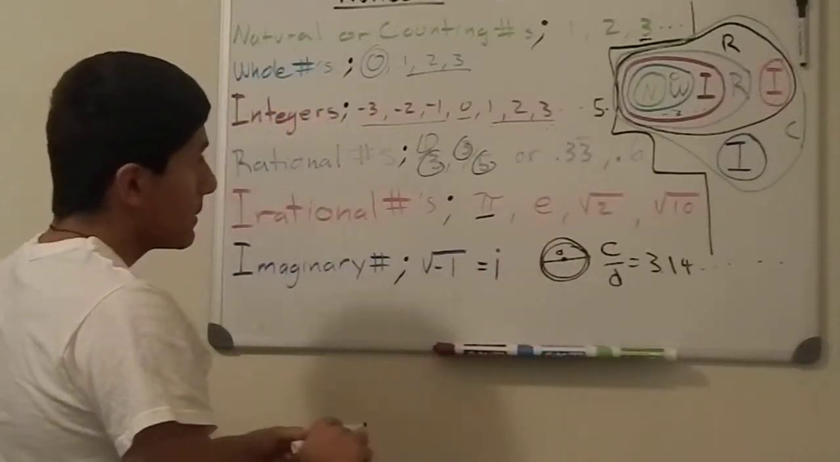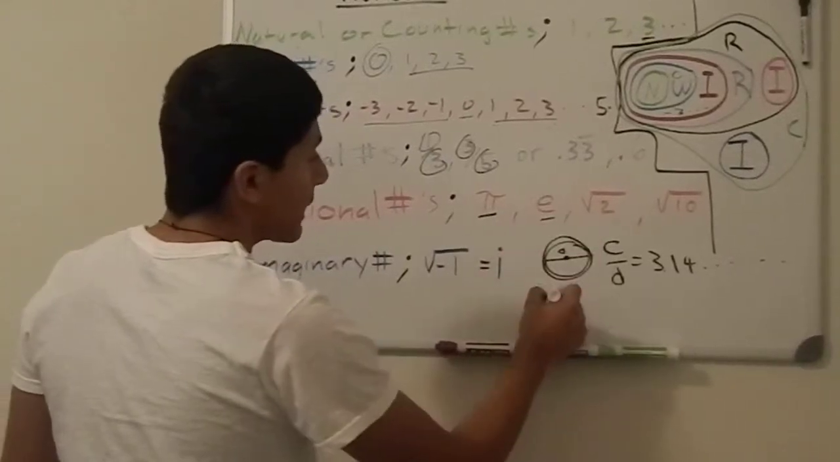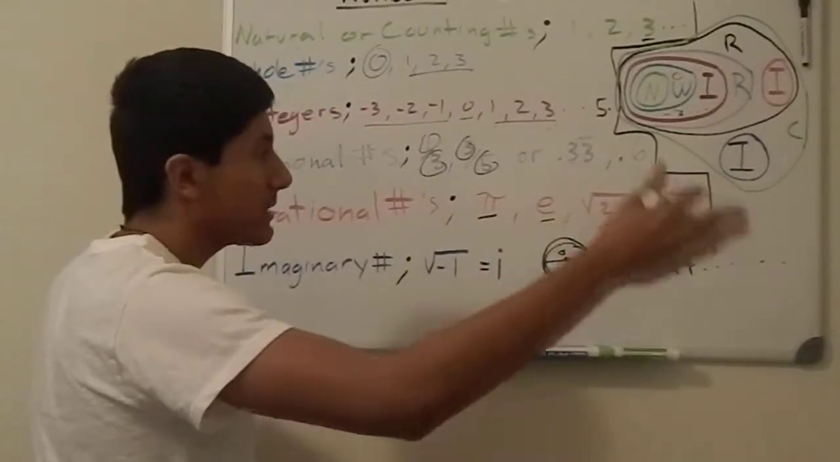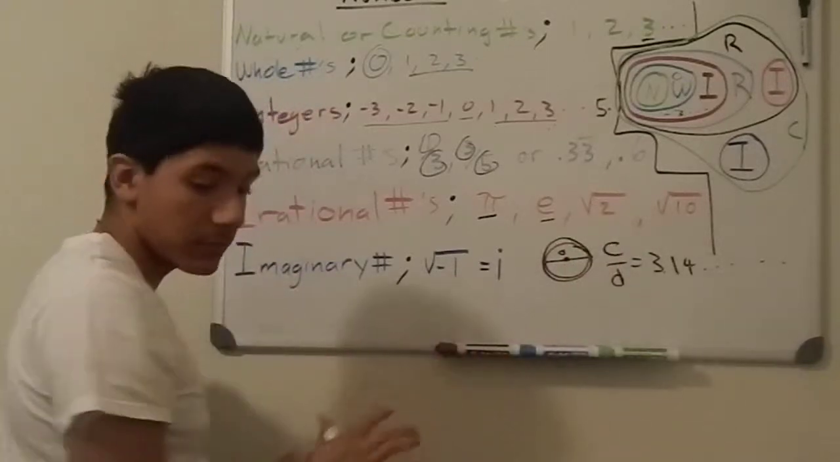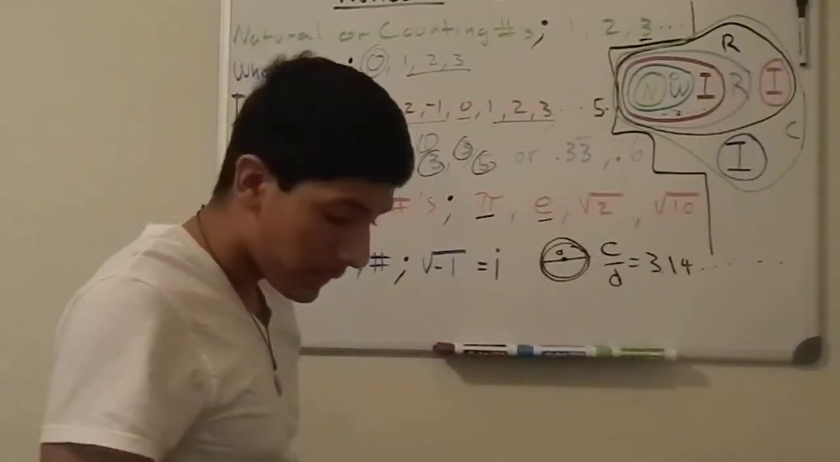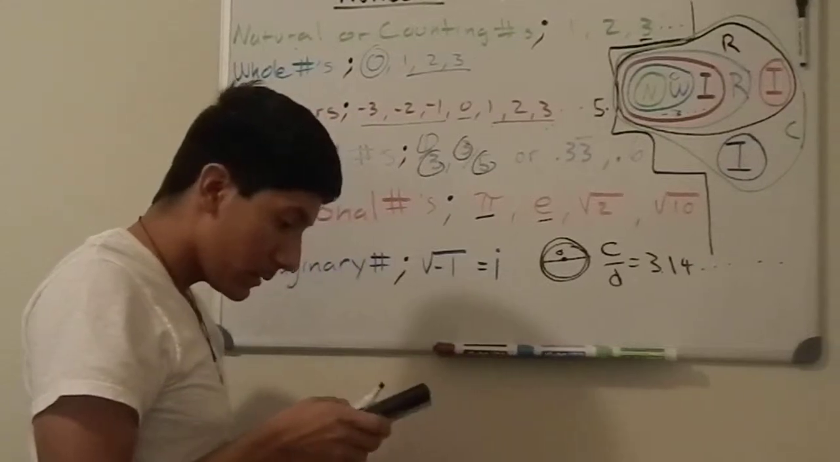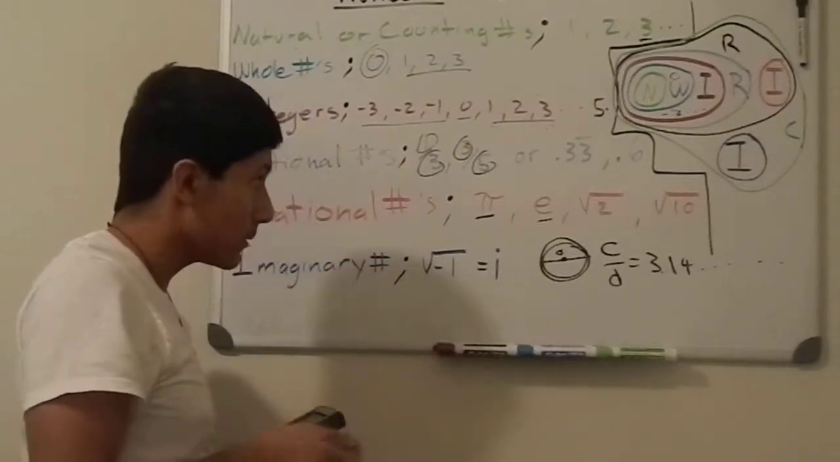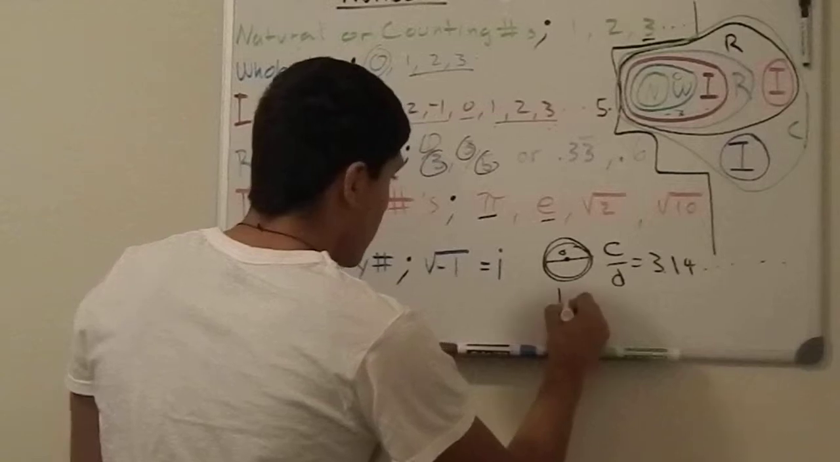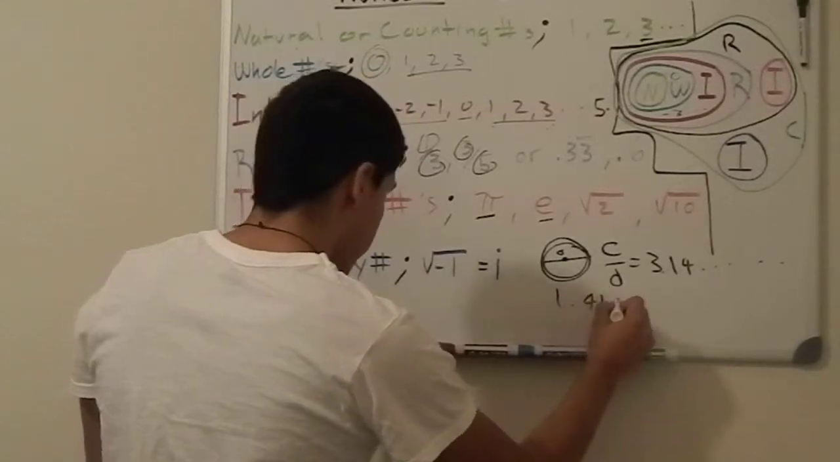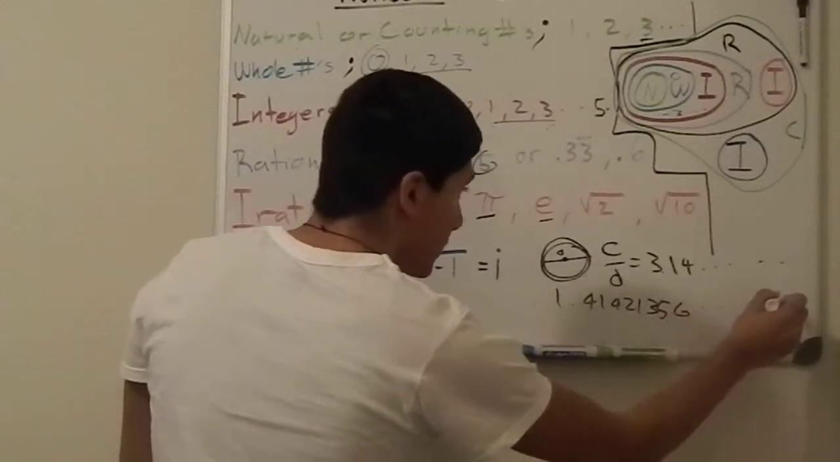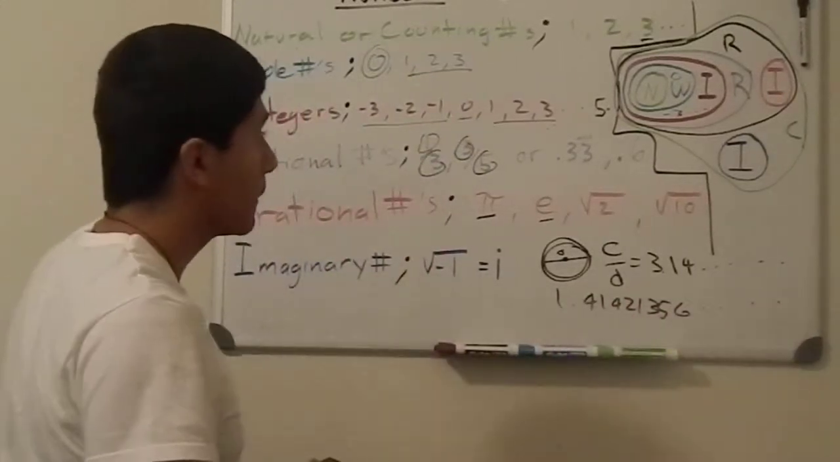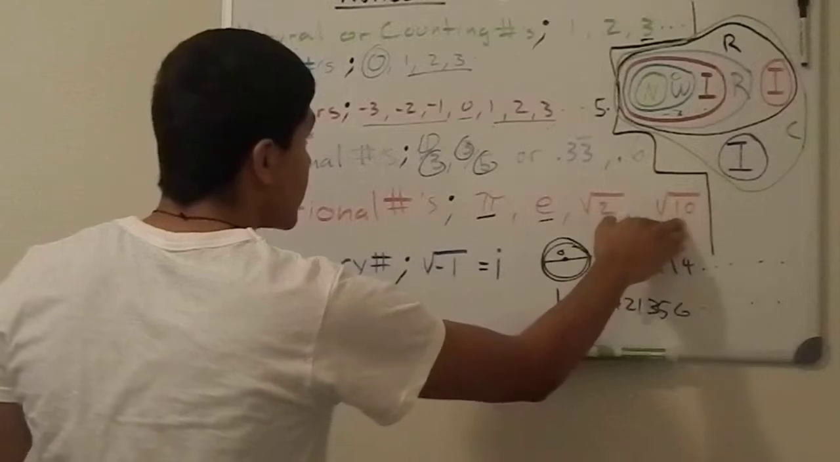And as well with e. e is like 2 point something something something. That doesn't repeat. As well with square root of 2. Let me look that up for you. Square root of 2 is 1.41421356, and so on. You can see it doesn't repeat. As well with square root of 10.